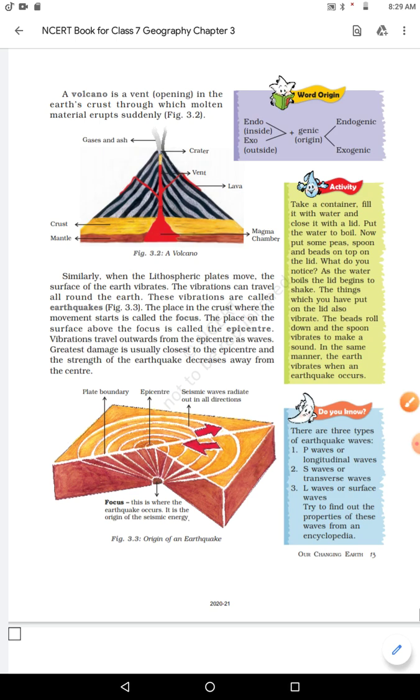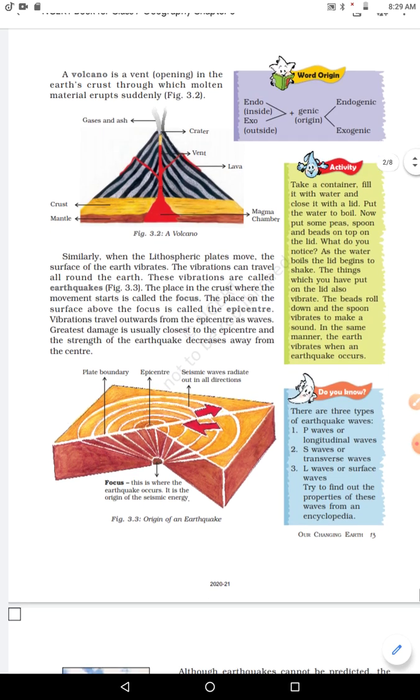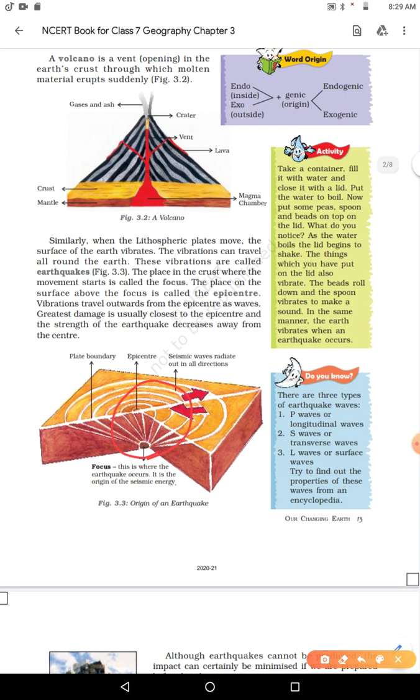Plate boundary, epicenter, right? This is the epicenter, and seismic waves radiate out in all directions, right? In all directions, the earthquake affects its surroundings, right?